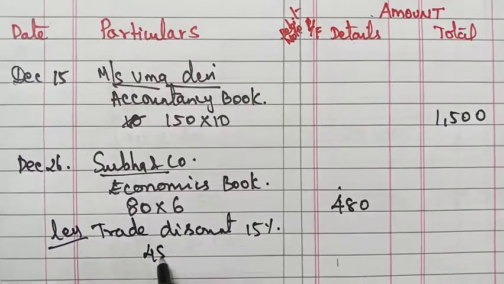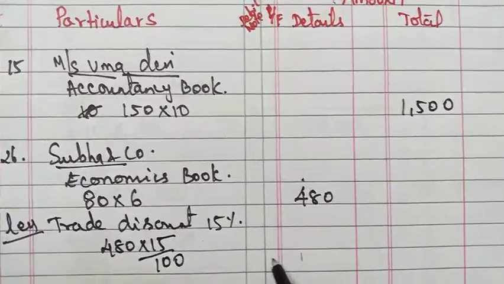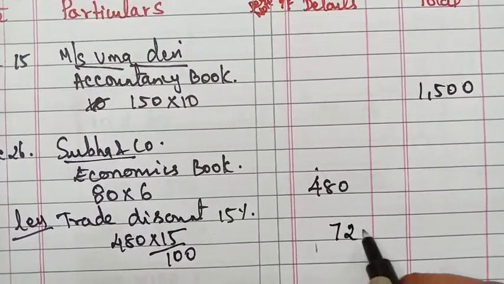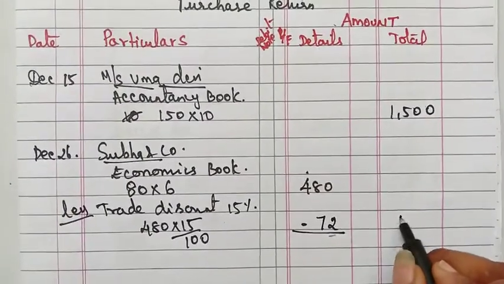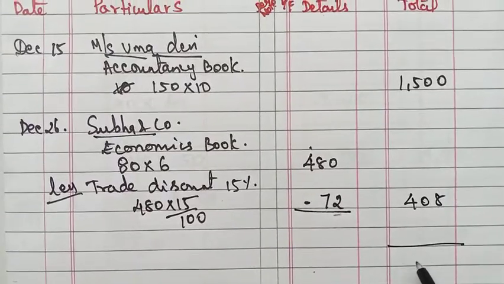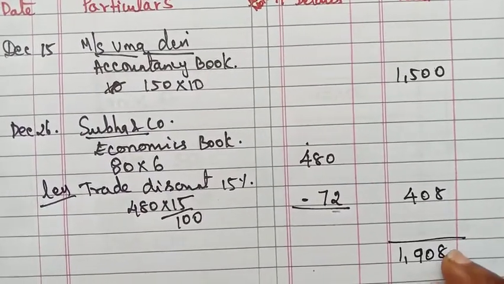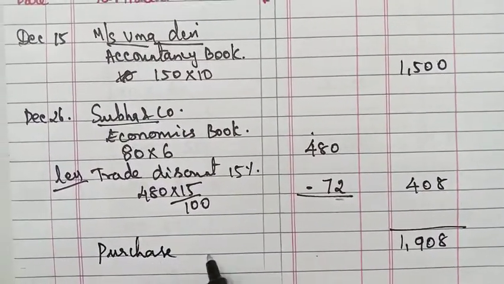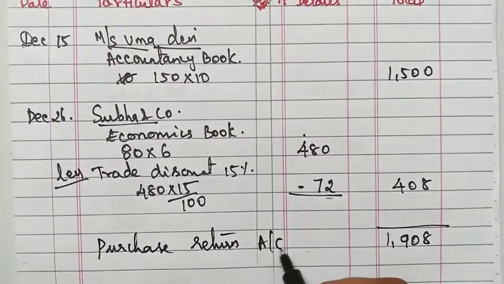So 480 into 15 divided by 100 we'll get 72 rupees. From this if you minus, we get 408. So now we'll add this one, we'll get 1,908. So here we'll write it as the purchase return account. That's all.